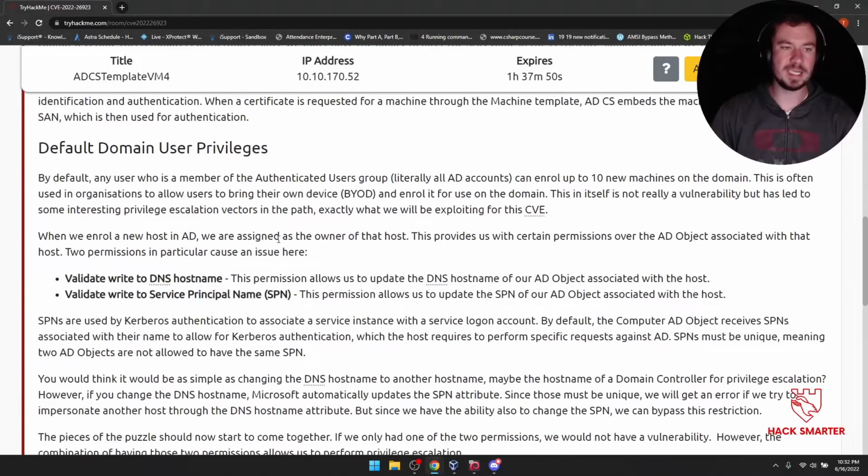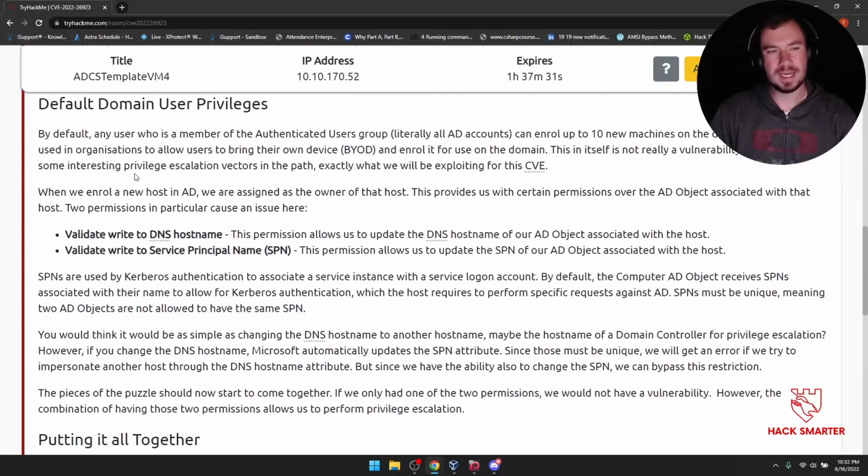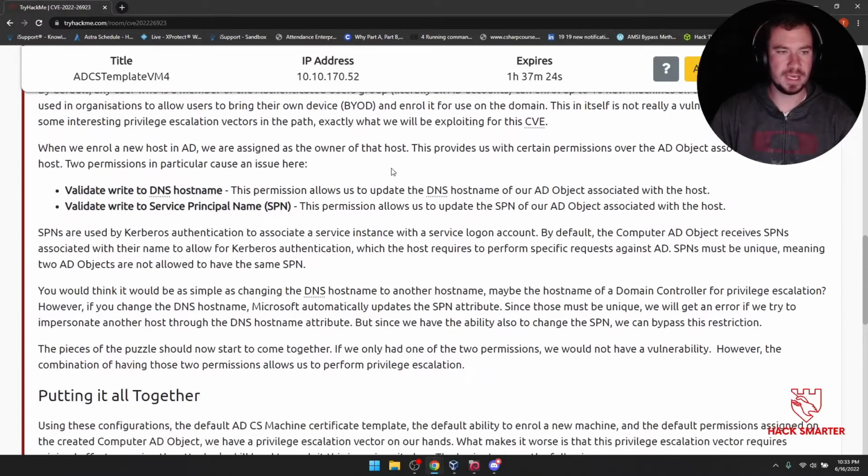Default domain user privs. By default, any user who is a member of the authenticated users group, literally all AD accounts, can enroll up to 10 new machines on the domain. This is often used in organizations to allow users to BYOD, bring their own device, and enroll it for use on the domain. This in itself is not really a vulnerability, but has led to some interesting priv escalation vectors in the past, exactly what we will be exploiting for this CVE.